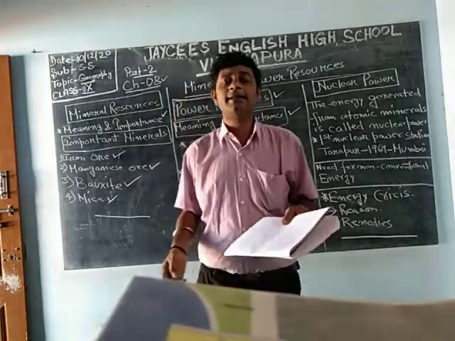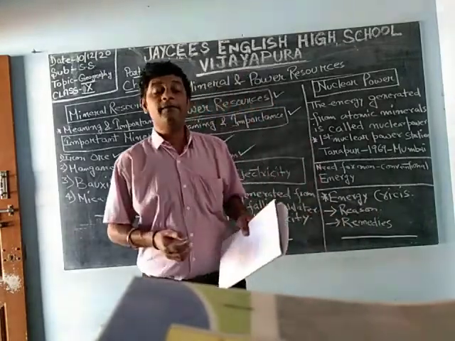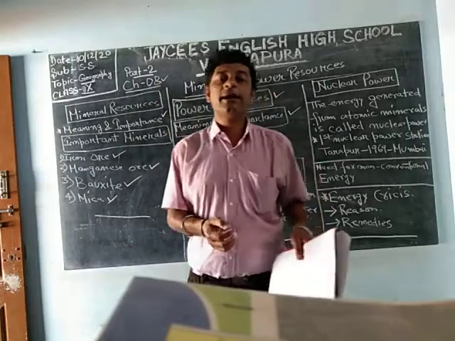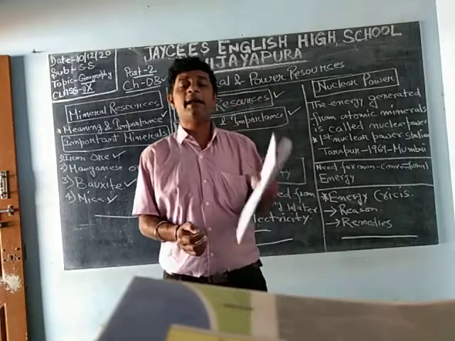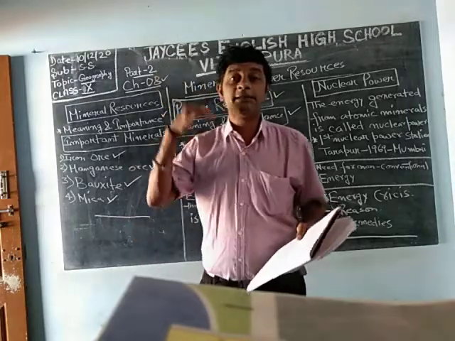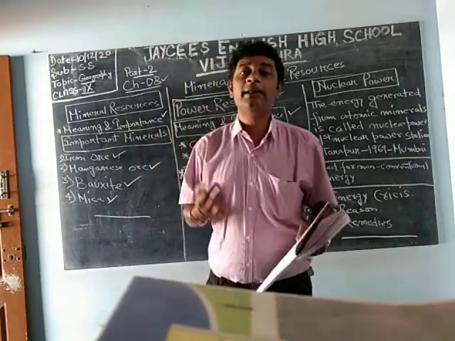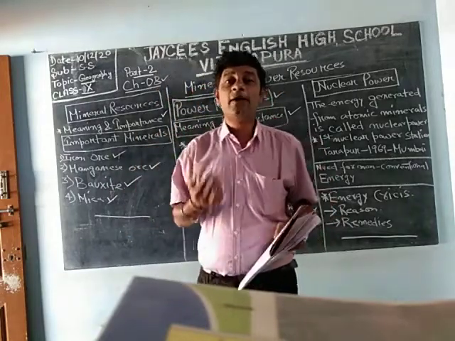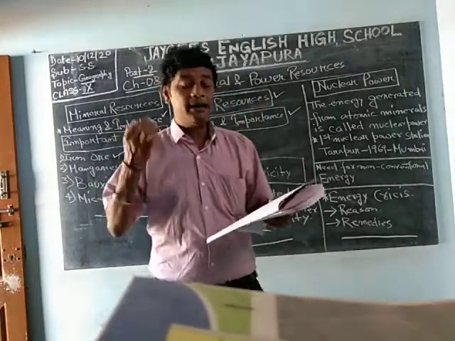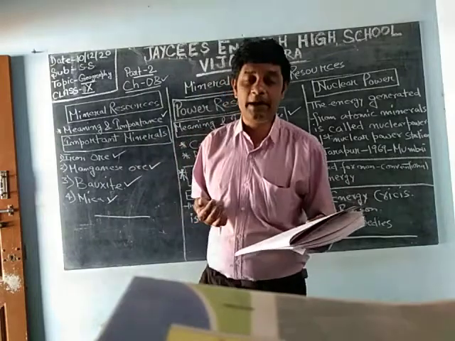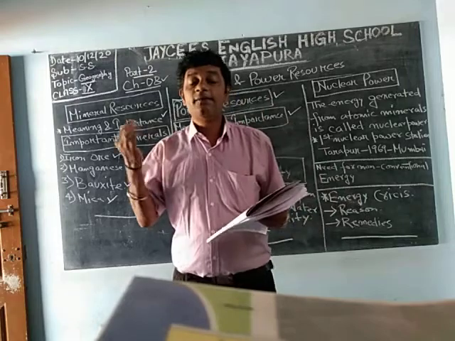The first hydroelectricity power plant in India was established at Darjeeling in West Bengal in 1897. Darjeeling, in West Bengal, is also famous for tea plantation in India. The tea from Darjeeling and Assam is exported to other countries, so Darjeeling plays a vital role in the generation of foreign currency through exports. So the first hydroelectricity power plant was established in Darjeeling, West Bengal, in the year 1897.